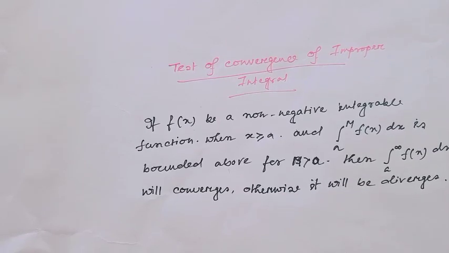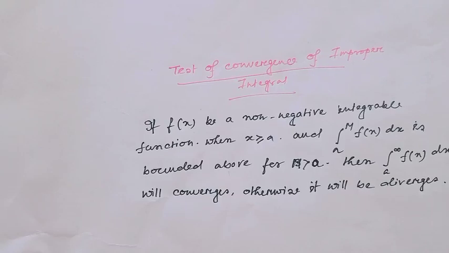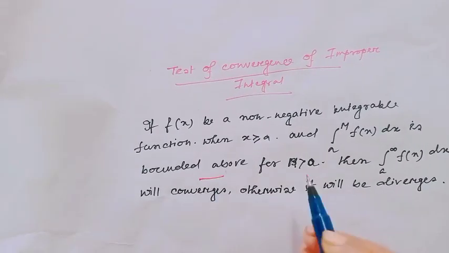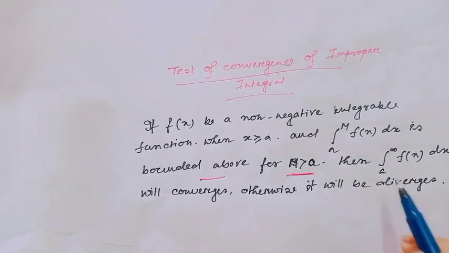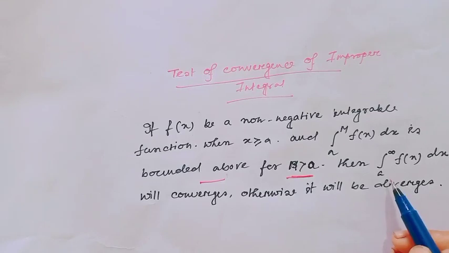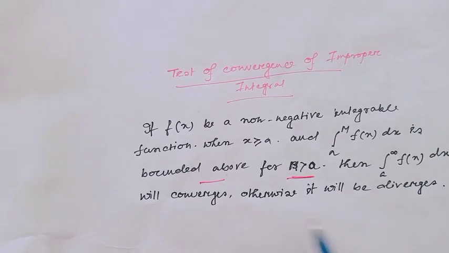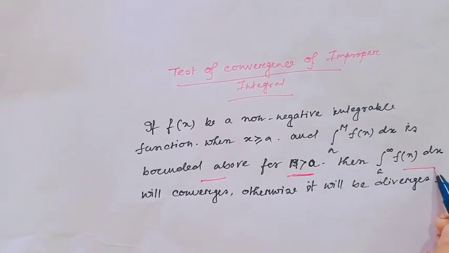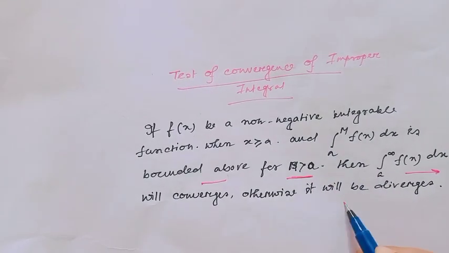If f(x) is a non-negative integrable function for x ≥ a, and the integral from a to m of f(x) dx is bounded above for m greater than a, then the integral from a to infinity of f(x) dx will converge. Otherwise, if the limiting value of this integral is infinity, then this integral diverges.